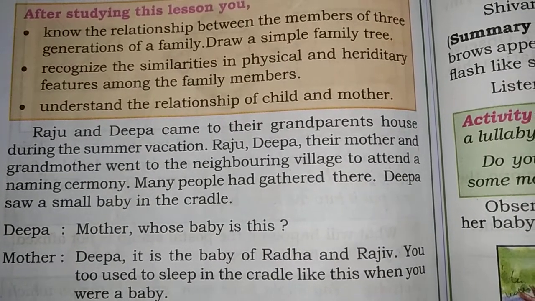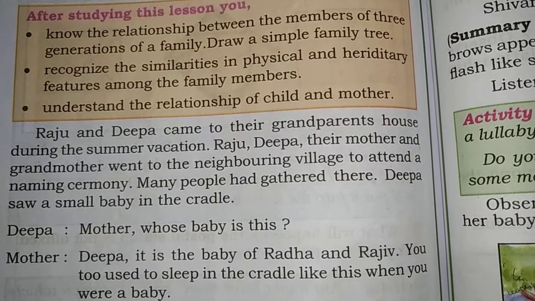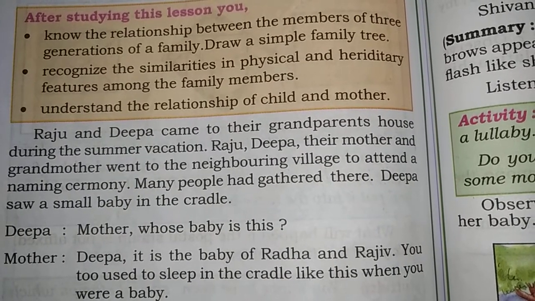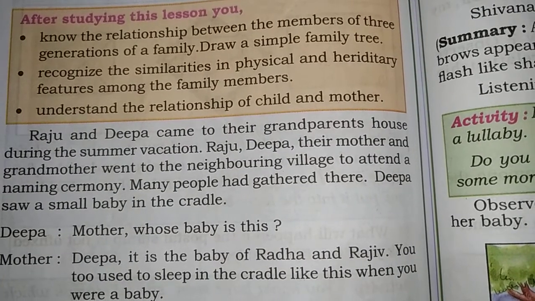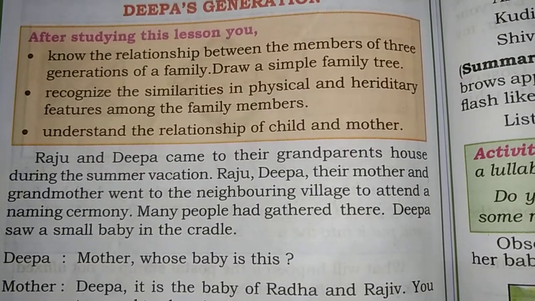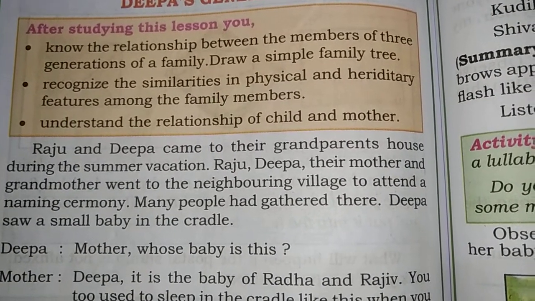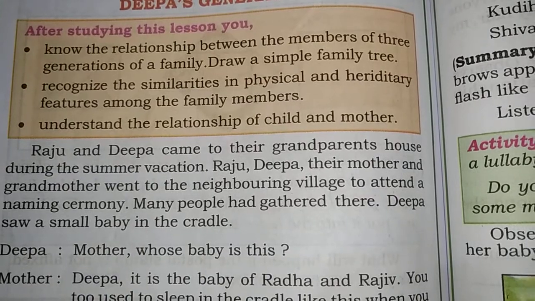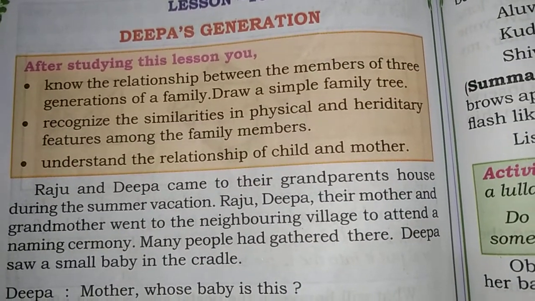Raju, Deepa and their mother and grandmother went to the neighboring village to attend the naming ceremony. Many people had gathered there. Gathered means joining. Deepa saw a small baby in the cradle.